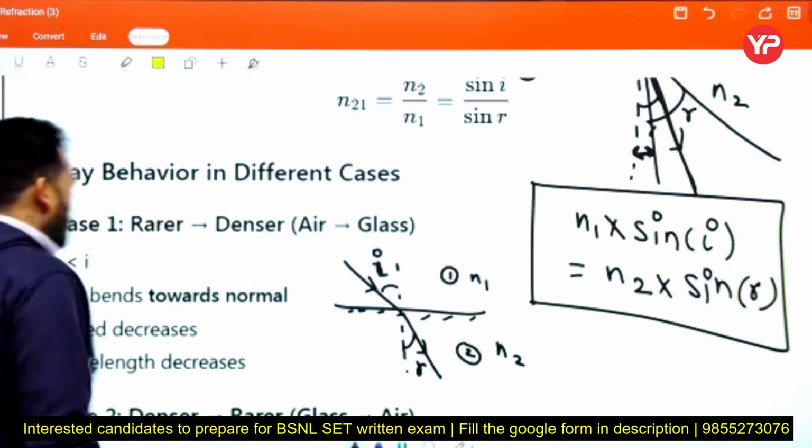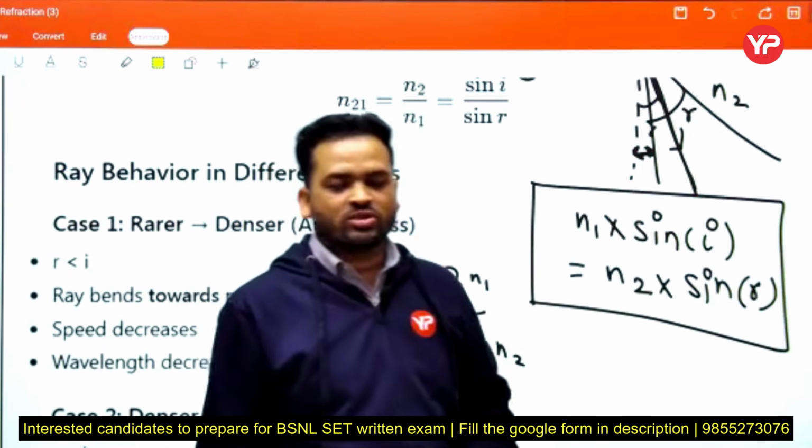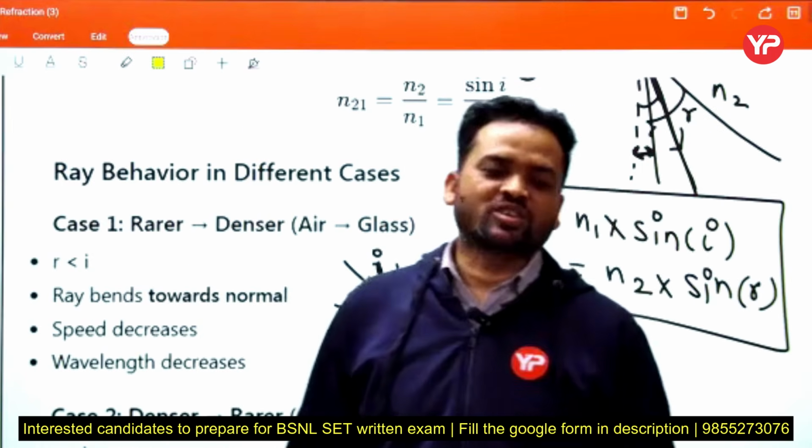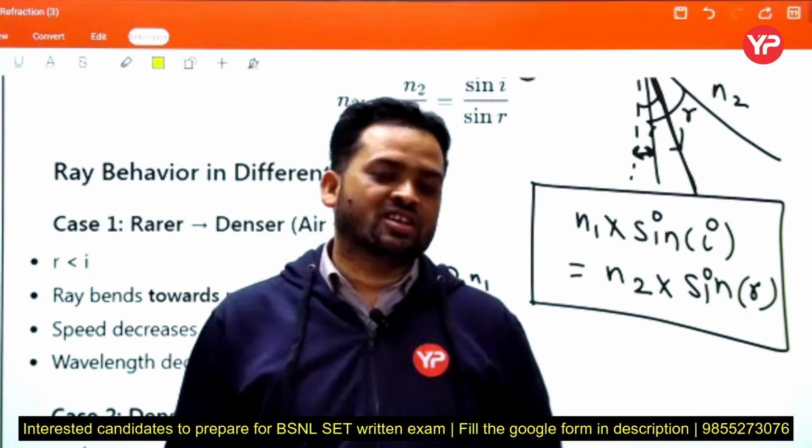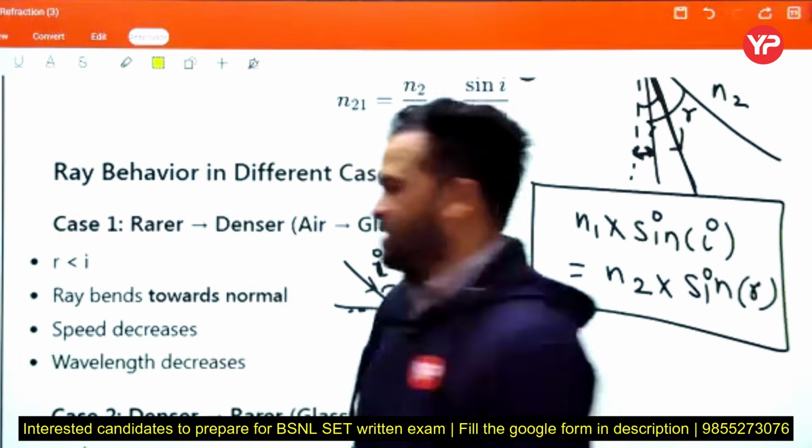Speed and wavelength are proportional to each other, so wavelength decreases, and frequency does not change. Frequency equals speed upon wavelength. Speed and wavelength change proportionally, that's why frequency remains constant.